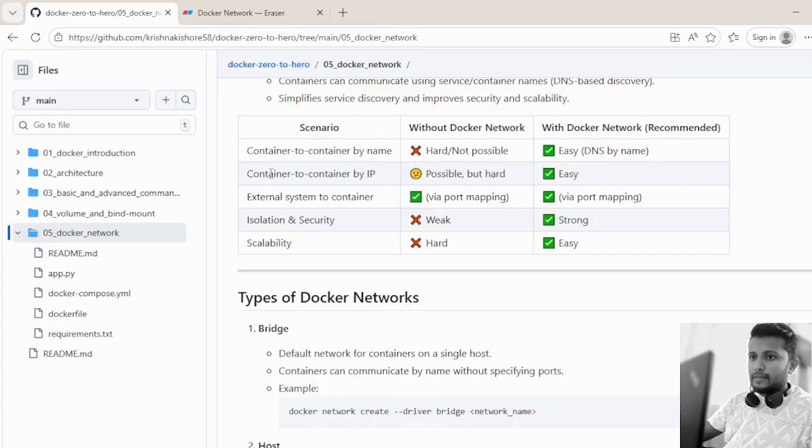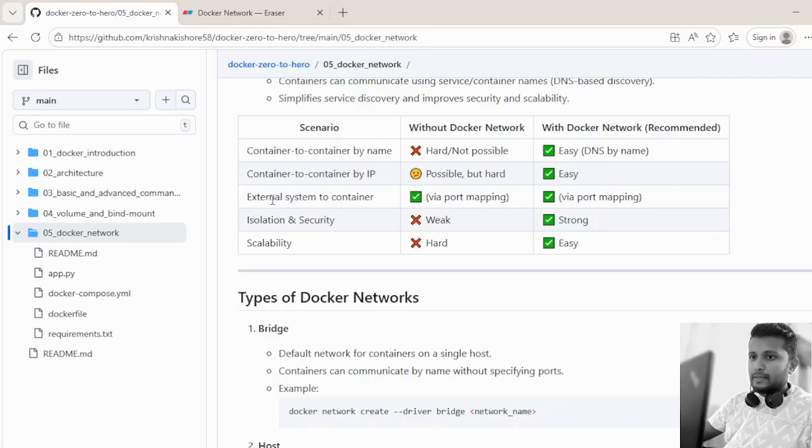Does communication between the containers by IP happen without the Docker network? Yes, it does, but it is difficult and it is not a viable solution. It can also happen with the Docker network, but we don't usually choose to have the communication between the containers by IP. Instead, we go with the name. We know the reason why we do it.